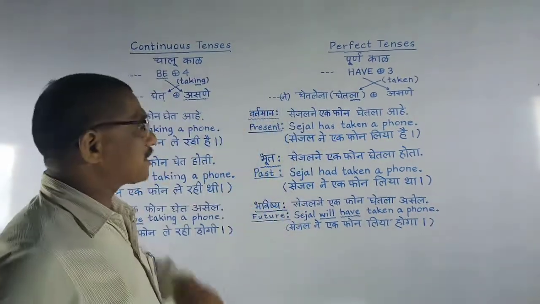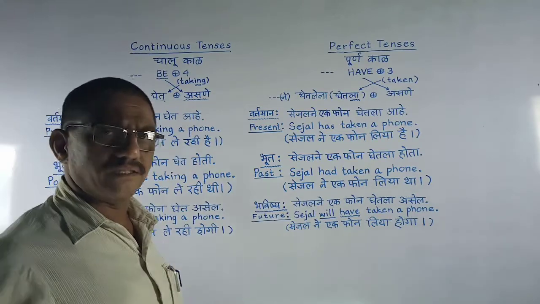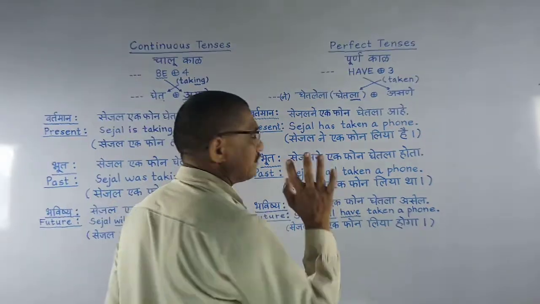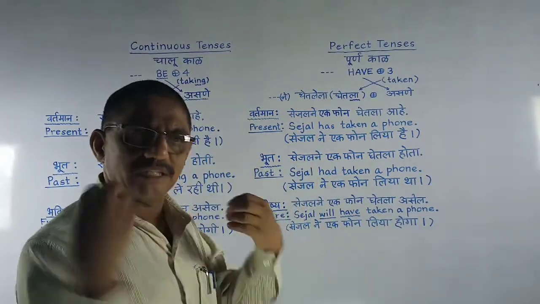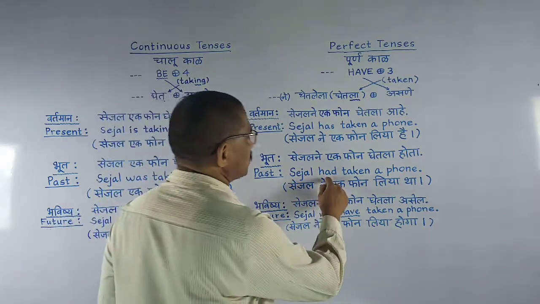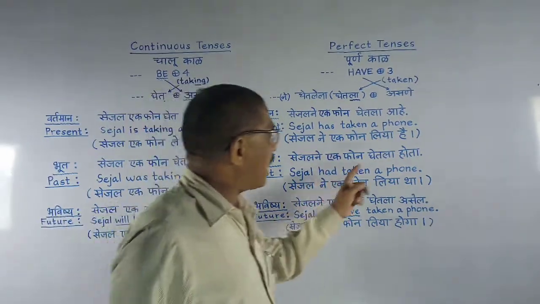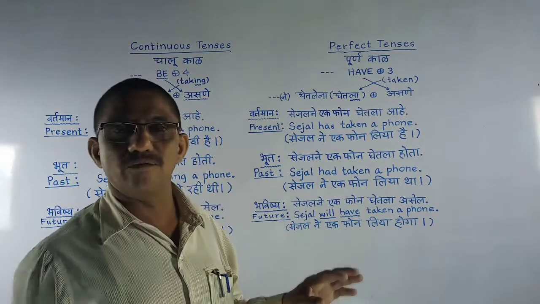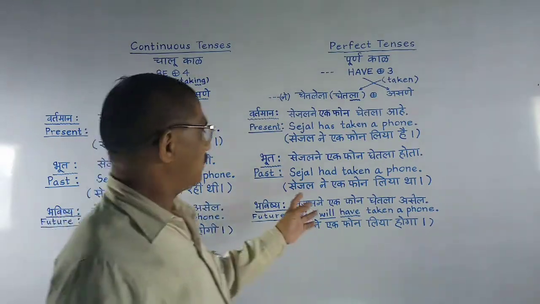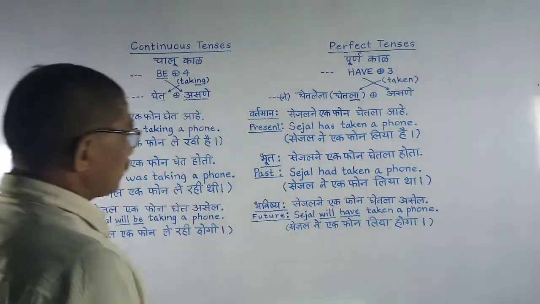Now next is past tense. Past tense is very easy in English. Here, had, finish. Every subject can use this had. Sejal had taken a phone, I had taken a phone, you had taken a phone. Like that, the construction will be created.